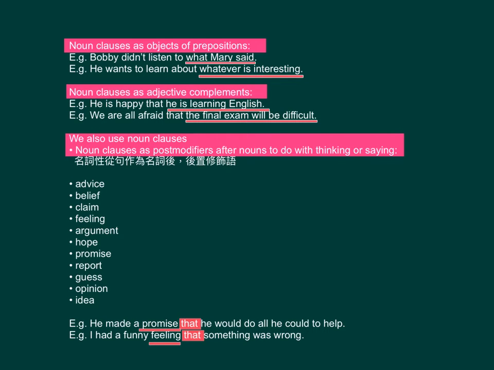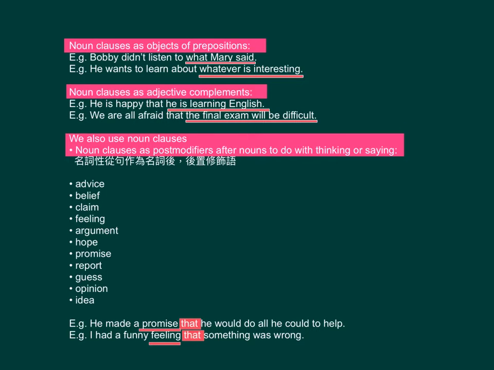Noun clauses as objects of prepositions. Example, Bobby didn't listen to what Mary said. Another example, he wants to learn about whatever is interesting.